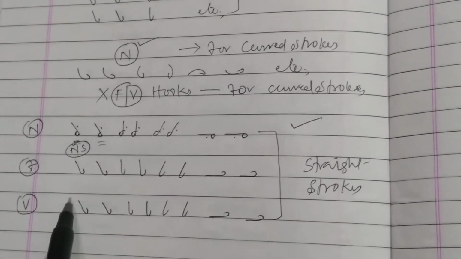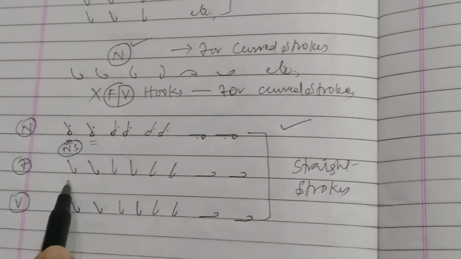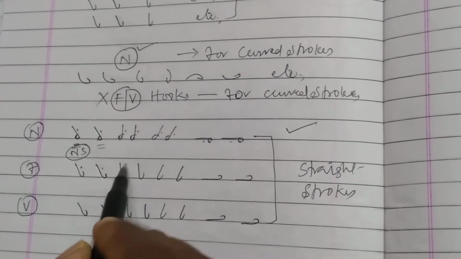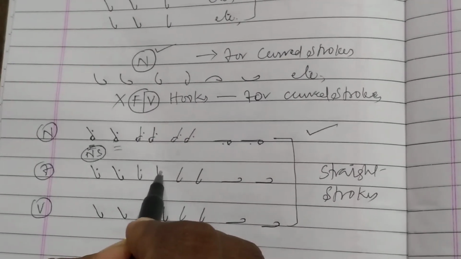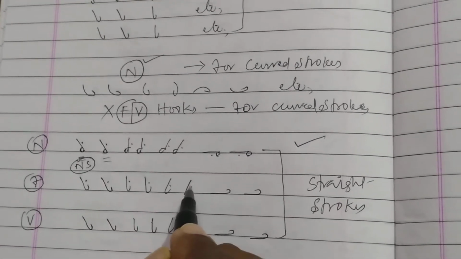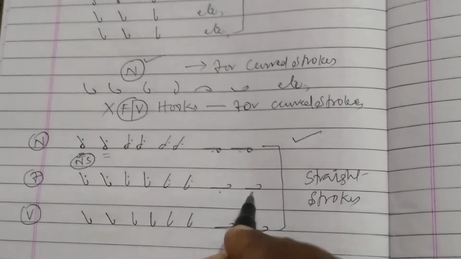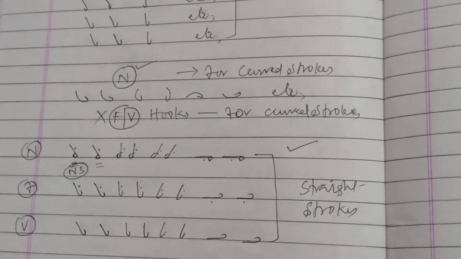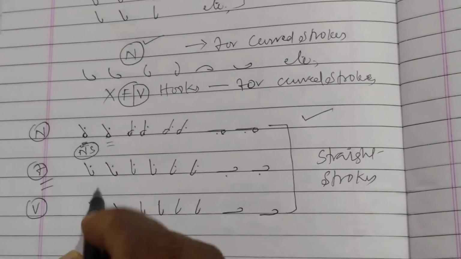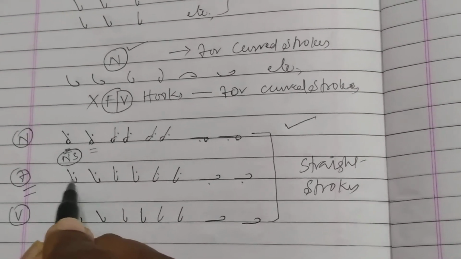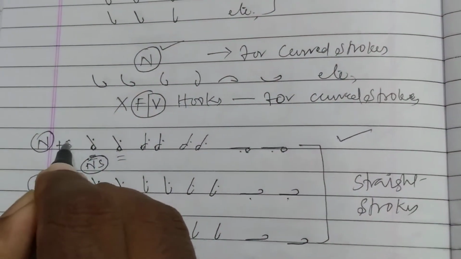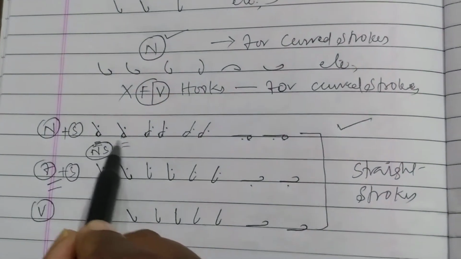Now I am adding F. Okay, this is paf, baf, taf, daf, chaf, jaf, kaf, gaf. Okay, now I am adding a circle for F, I mean straight stroke P, F hook, and I want to add a circle. Here I added a circle: pens, bends, etc.